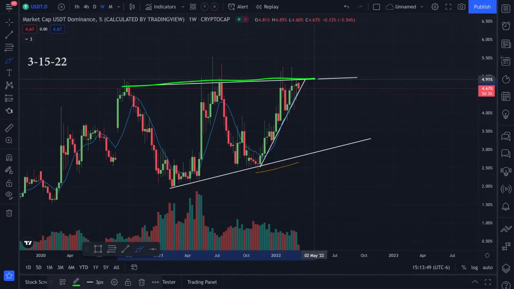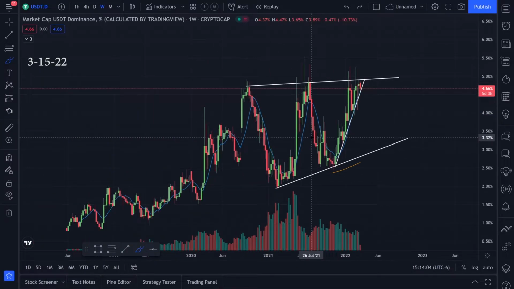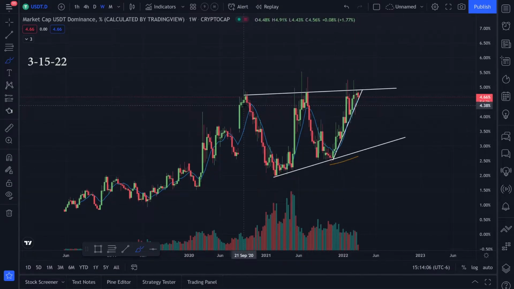We have this top resistance and this bottom support. It kind of looks like we're testing both sides right now. It looks like we've got resistance on the top and we're testing this bottom right now. Like I said, if we could break to the downside, it might be good for the crypto market. However, it could also be good for the US dollar coin.